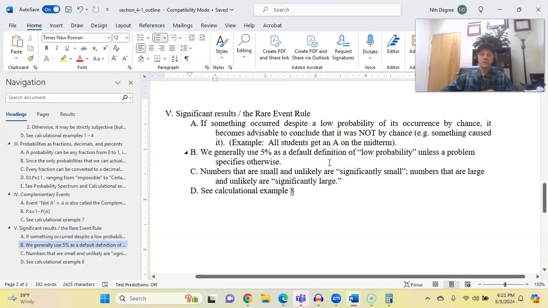Okay, so again, we need to work with some slightly more objective definitions. We generally use 5% as a default definition of low probability. Think about that spectrum that I showed you a minute ago, in that red zone at the bottom. So 5% will be our default unless a problem specifies otherwise. And here's where we come back to that word significant. Numbers that are unlikely, that unlikely zone, is called the significant zone. So numbers that are small and unlikely are significantly small. Numbers that are large and unlikely are significantly large.